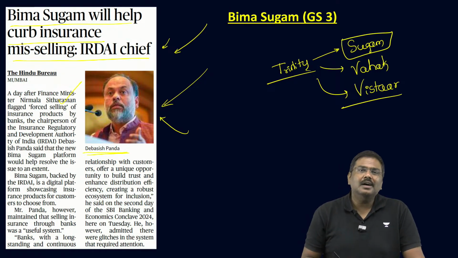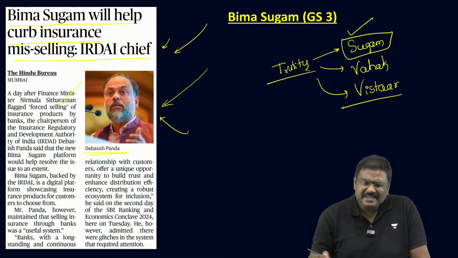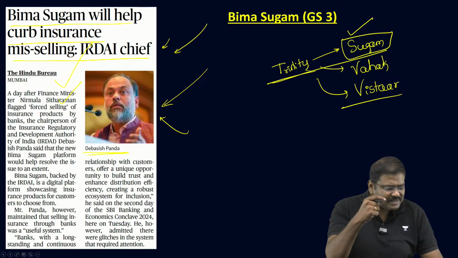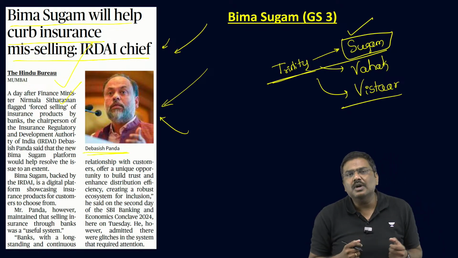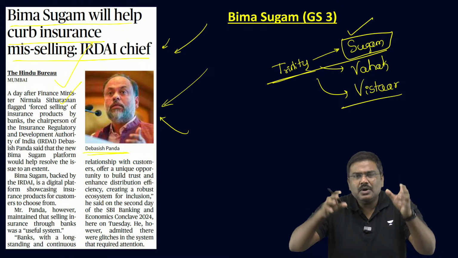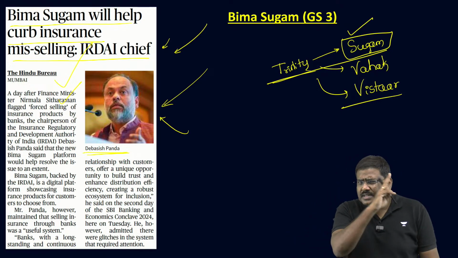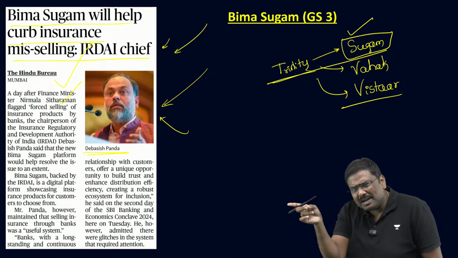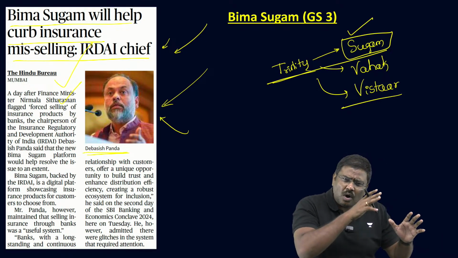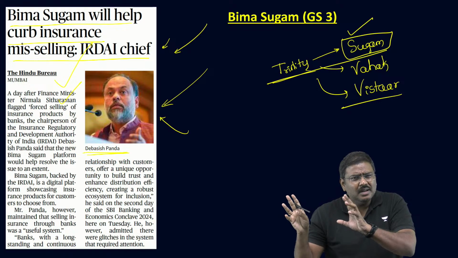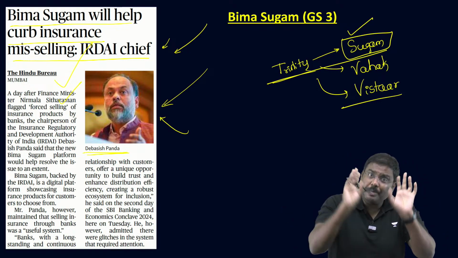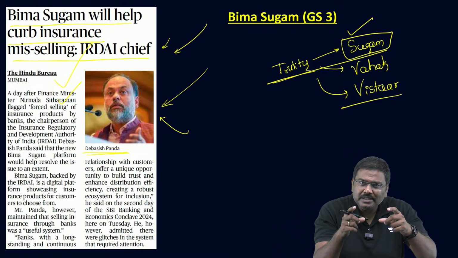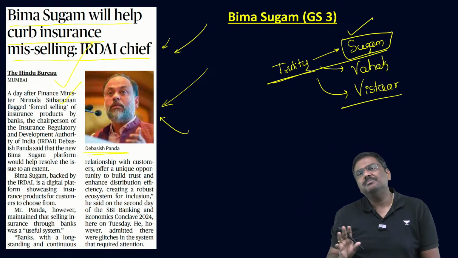So the regulatory chief says, with the establishment or setup of Bima Sugam, we will be able to address the issue of the mis-selling of insurance products. Now, what is this Bima Sugam? It is essentially a marketplace or a platform where all the insurance service providers will have to be registered. And as a customer, now you will log on to this Bima Sugam website, you'll be able to compare and contrast different types of insurance products. All the information should be provided by the service providers in this particular portal, and you'll be able to take the right decision by going through the information provided here.